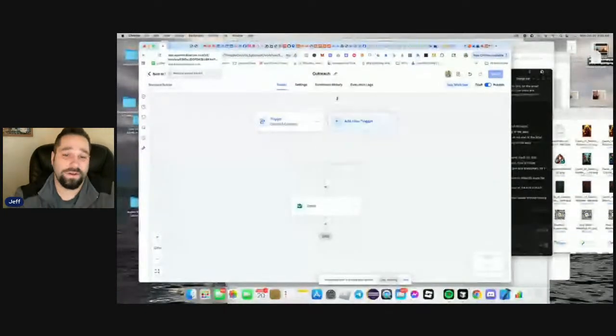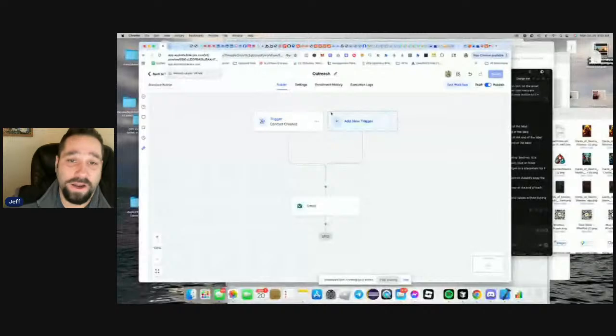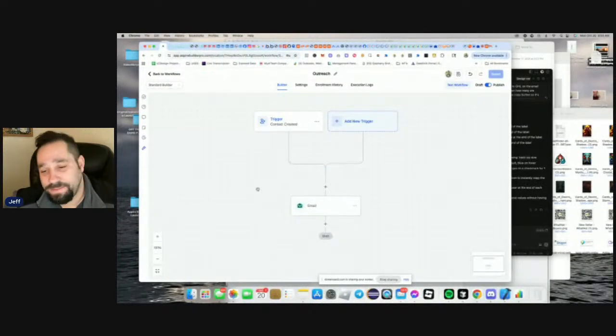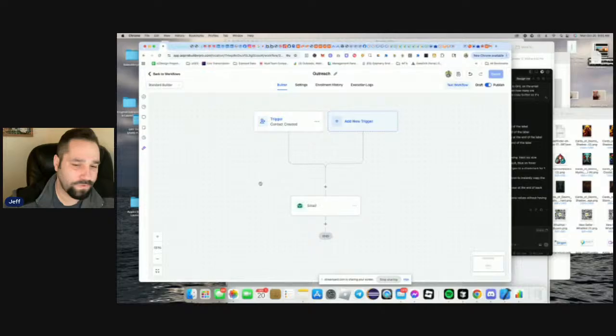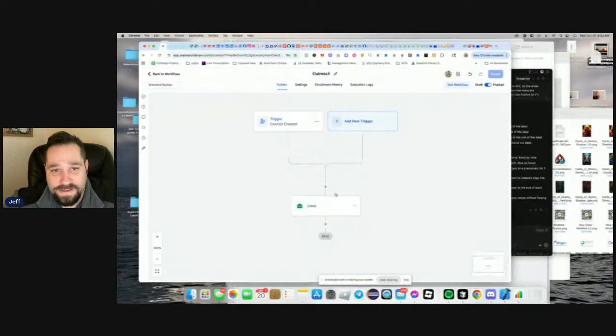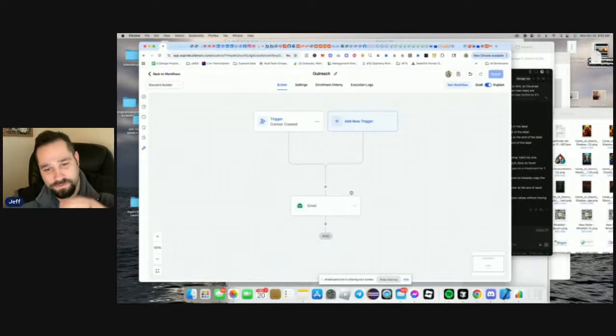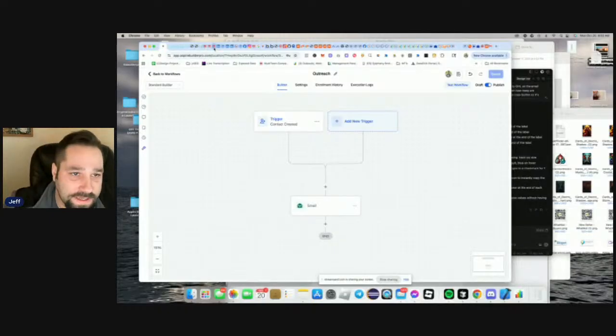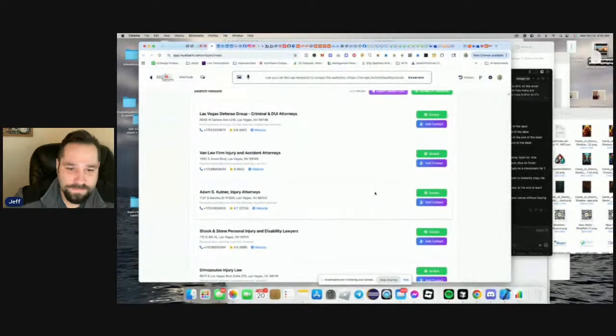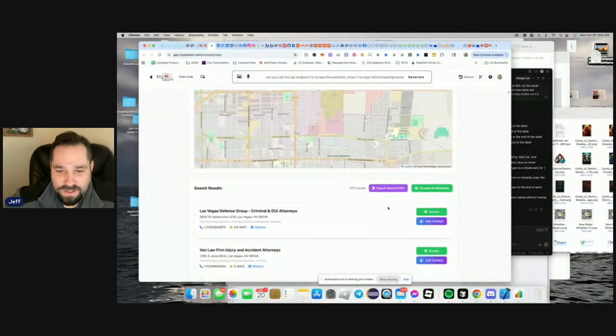And this gives you the ability to send outreaches. So basically automations, emails, text messages, phone calls, voicemail drops, all that cool stuff. So you can see right here inside, I have an email set up and this is called outreach. So I have connected this software, the ability to send emails on an automation process, into this map software.